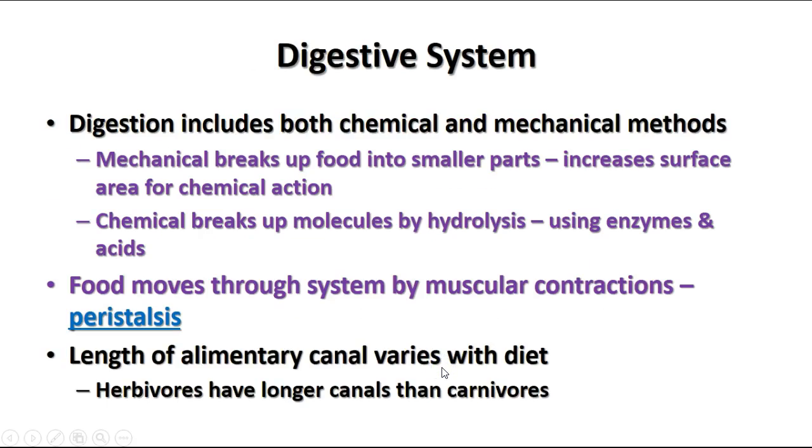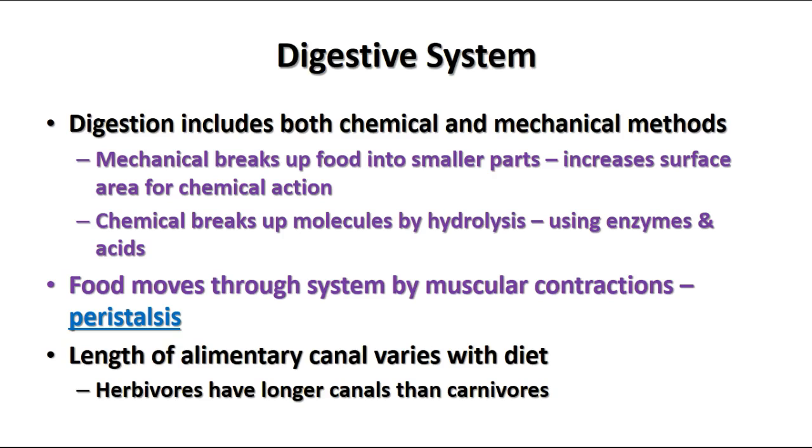Digestion includes both chemical and mechanical methods. Mechanical, of course, is breaking up the food into smaller parts. That's why you should chew your food well, because that increases the surface area for the action of the enzymes and other chemicals that are involved in the digestive process. The chemical digestion occurs by the process of hydrolysis, adding a water molecule to break molecules down into smaller pieces. This uses various enzymes to break down different kinds of molecules like proteins and carbohydrates, and also acids that help break up some of the more complex molecules.